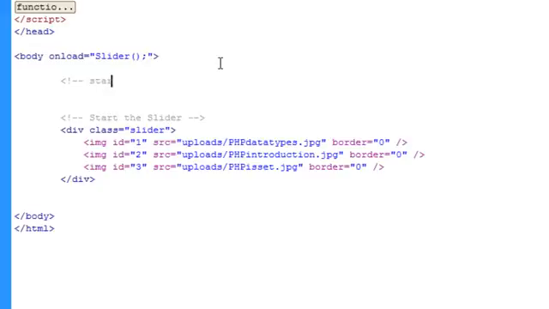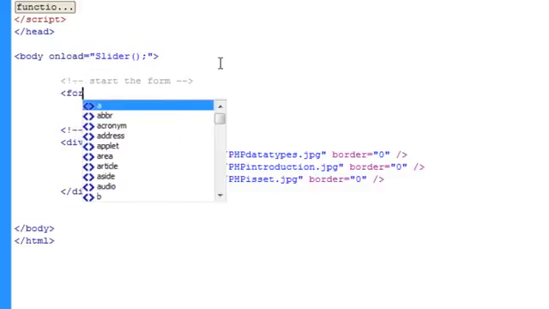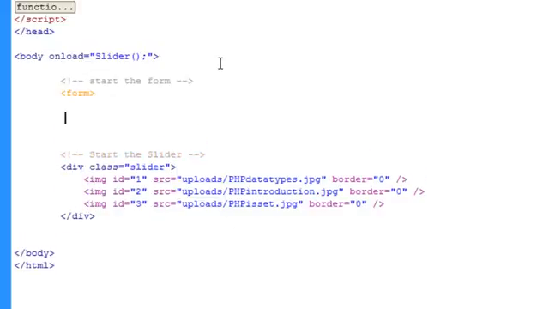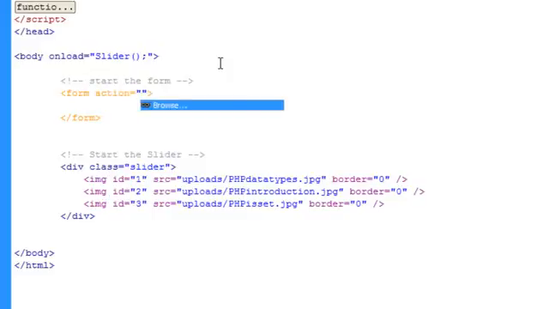So we're going to add an HTML comment saying we're starting the form. Now how we start a form is we just put the opening form tag and closing form tag below that. Once we've opened the form tag we can put attributes in here, such as the action attribute, which is what the form will be submitted to, and we're just going to submit it to this page, which is index.php.